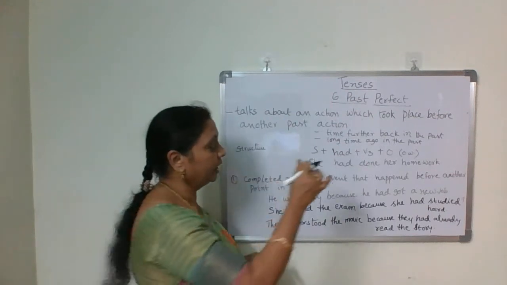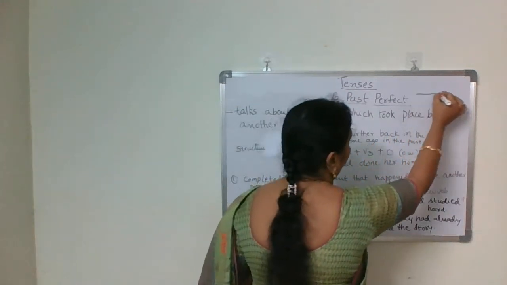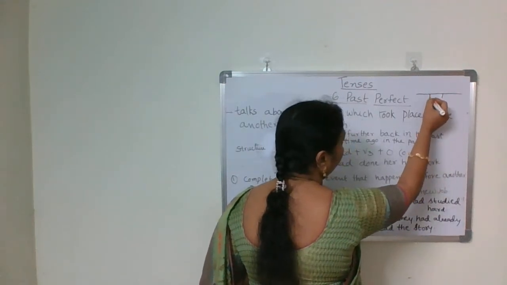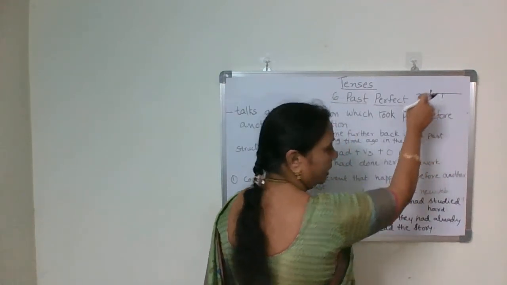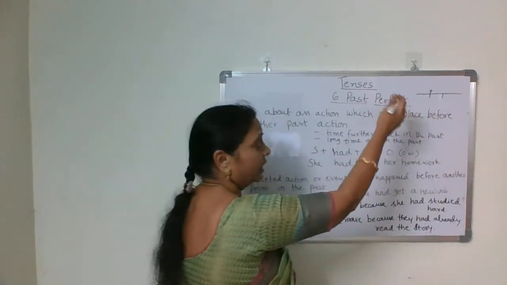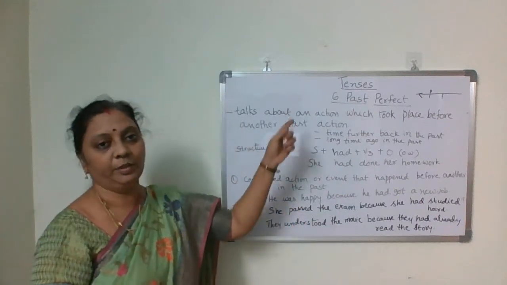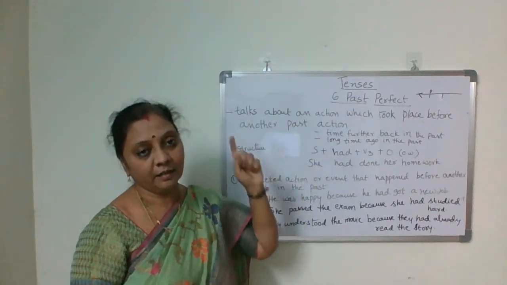If we take a line like this, if this is present and this is past, and here you talk about the action done at this place, and before that if any action took place before this, then we use past perfect tense.